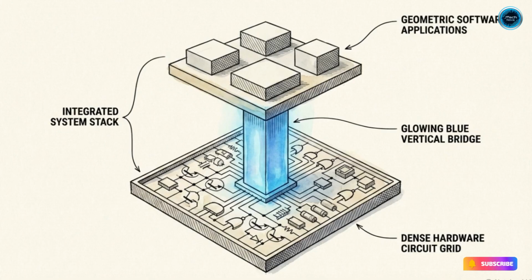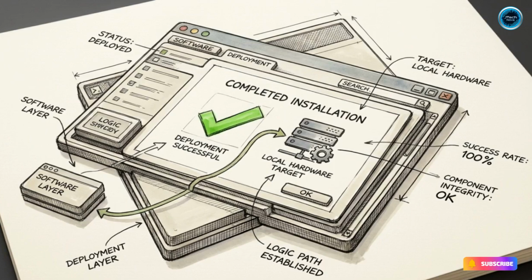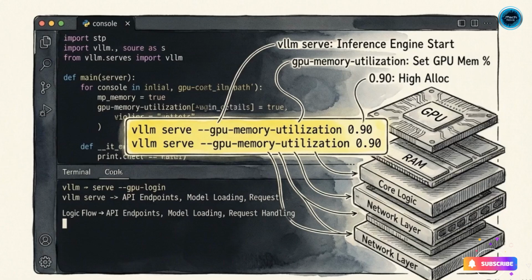The final layer in the stack is the serving infrastructure, bridging the physical hardware calculations with application logic. Tools like Ollama automate the deployment of quantized weights, creating a streamlined pathway for local prototyping and testing. For production environments, engineers rely on vLLM. This framework turns local hardware into a high-throughput, OpenAI-compatible API, allowing precise control over memory utilization limits.